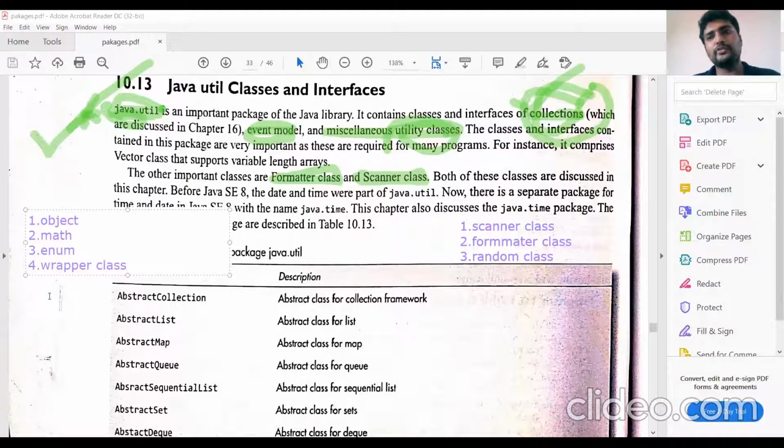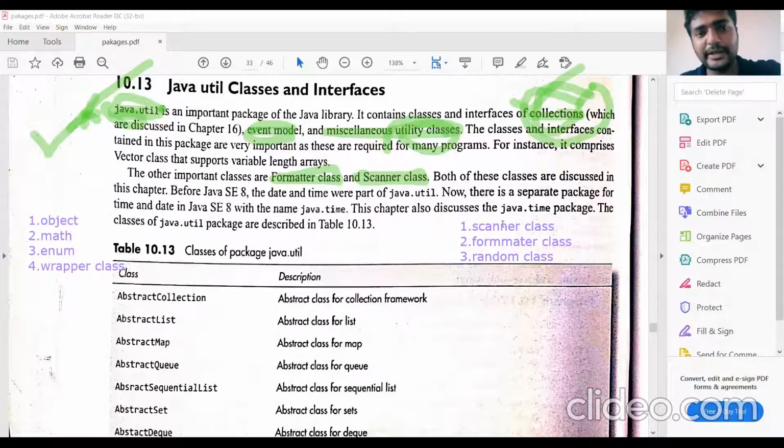So these are the most widely used classes in the language package. Whereas in the util package, these are the main classes used in day-to-day programs: scanner class, formatter class, random class. We will see all these three classes in the coming sessions.